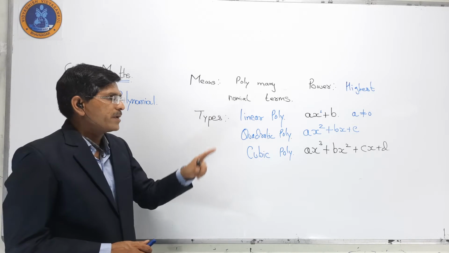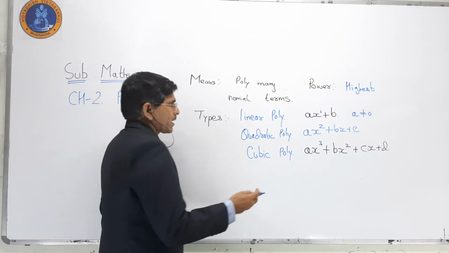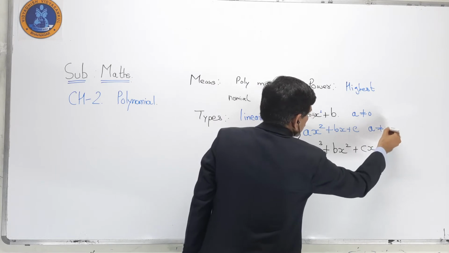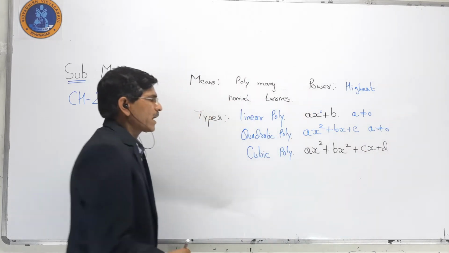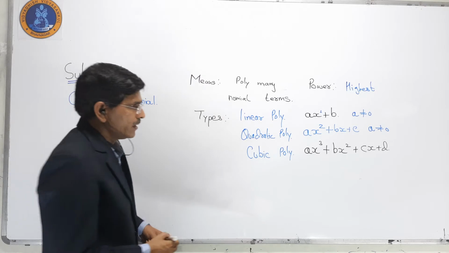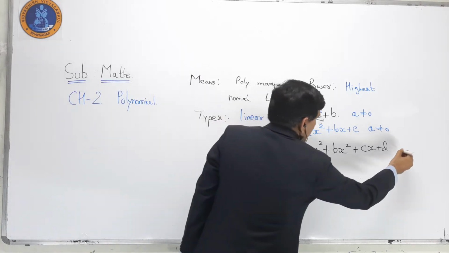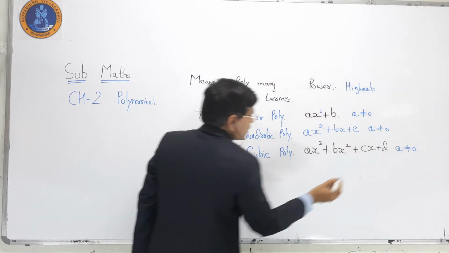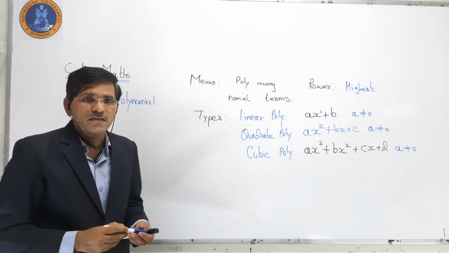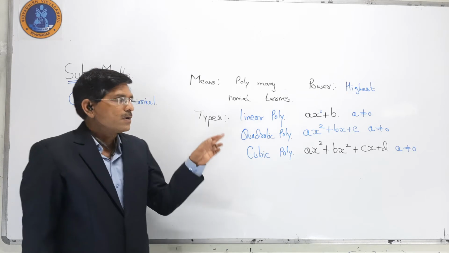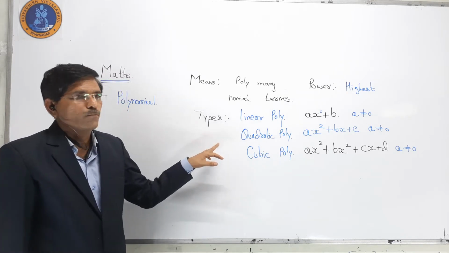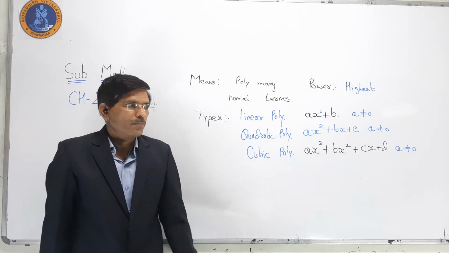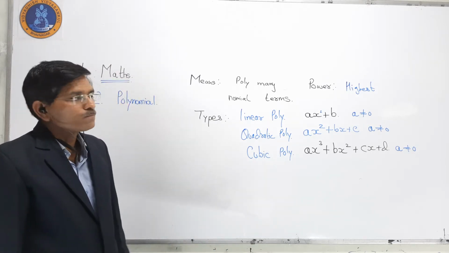Same in a quadratic polynomial, the necessary condition is a not equal to 0. And in a cubic polynomial, again I have to write a not equal to 0. These are the necessary conditions for linear, quadratic and cubic polynomials.